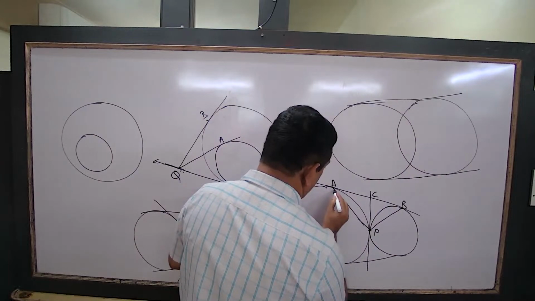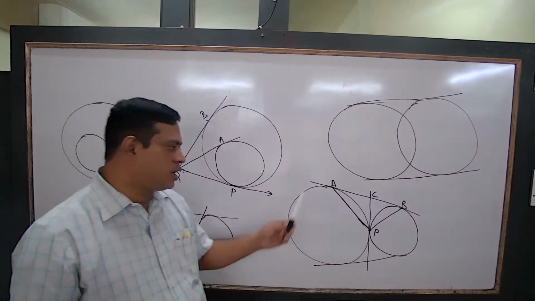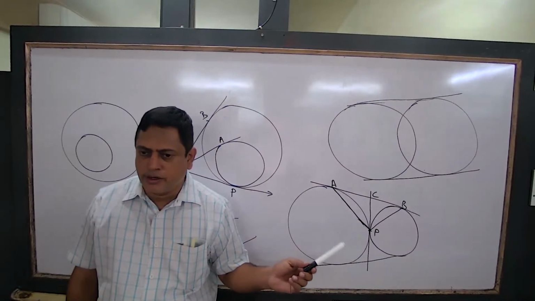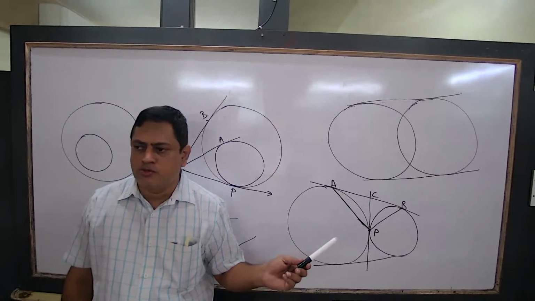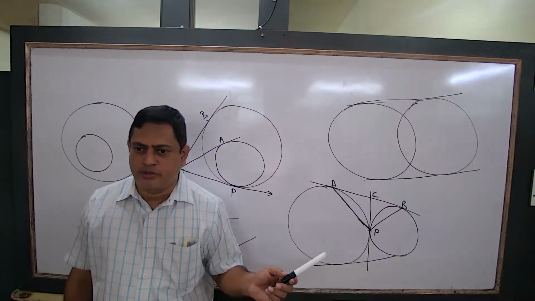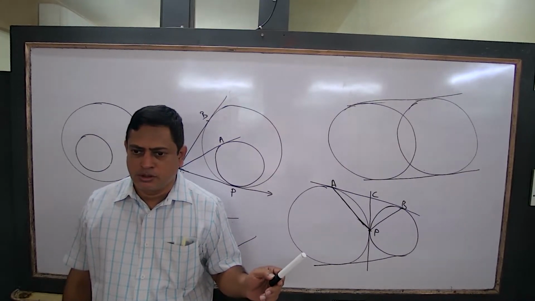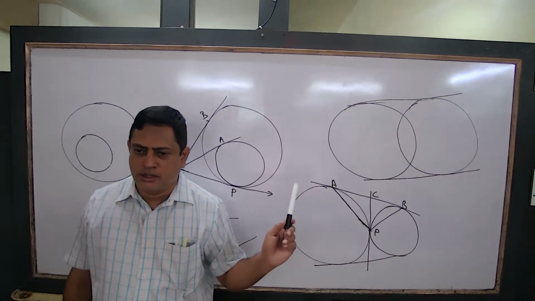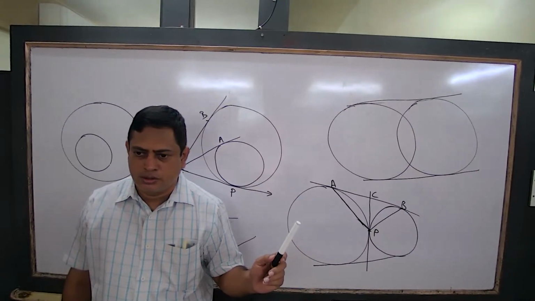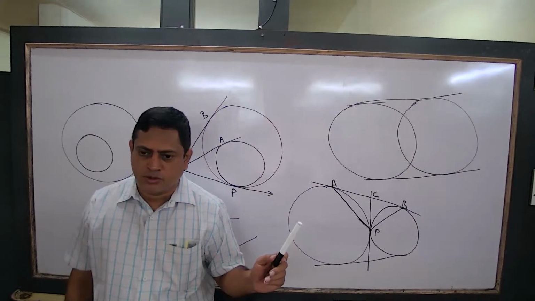Look at triangle APB. Do you know what angle APB is? You have to prove it is 90 degrees. This type of question will come: prove that angle APB is 90 degrees. Who can tell? 30 seconds. Prove that angle APB is equal to how much? 90. Time over. Okay, additional time.